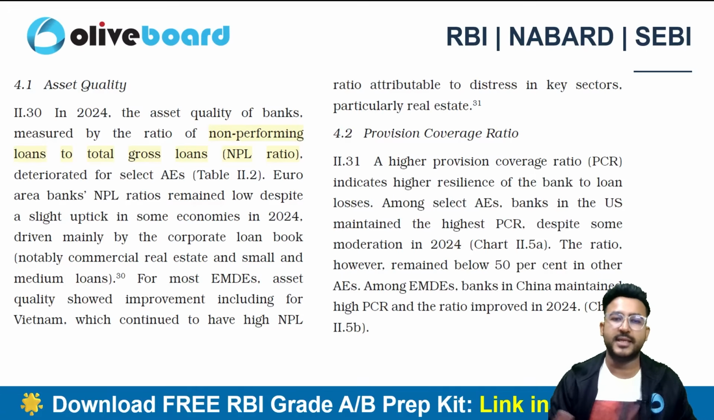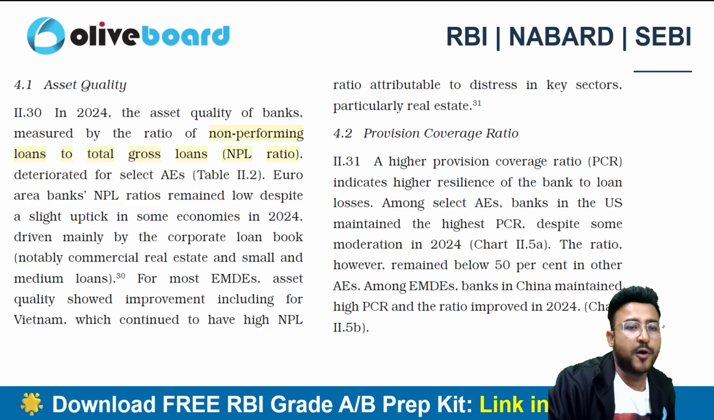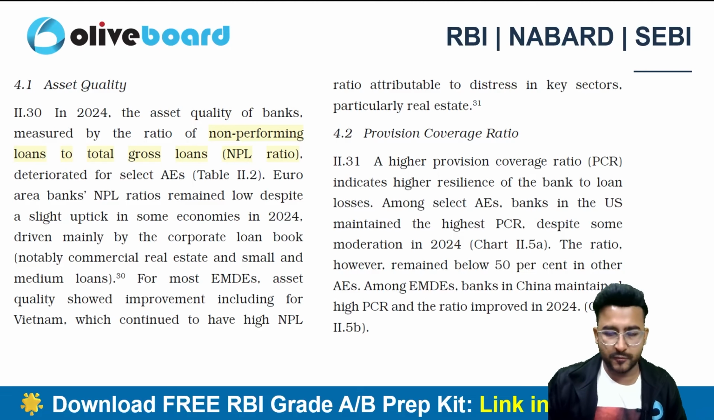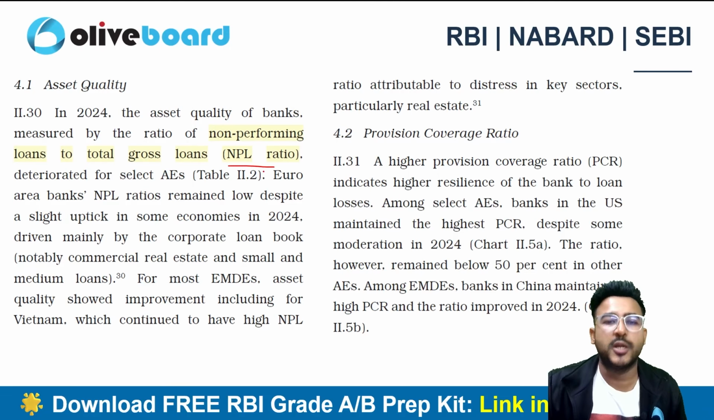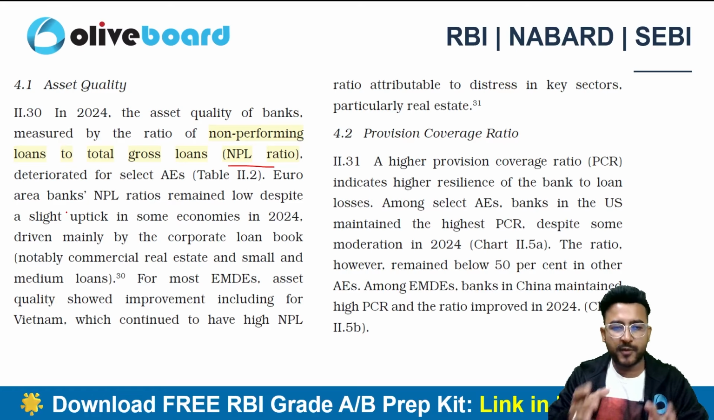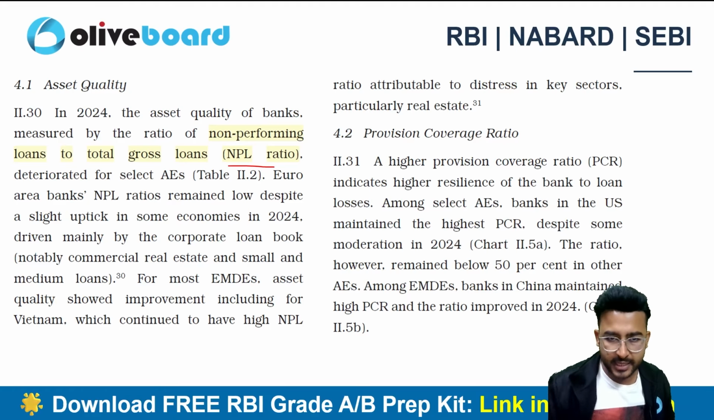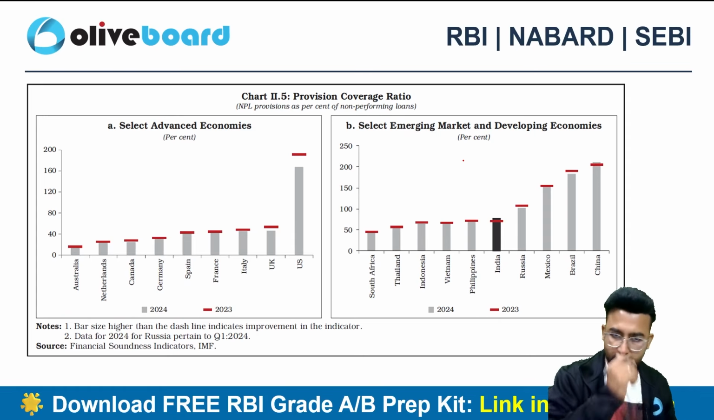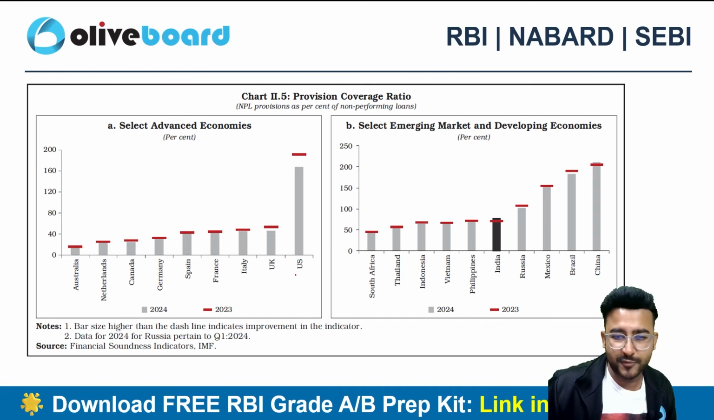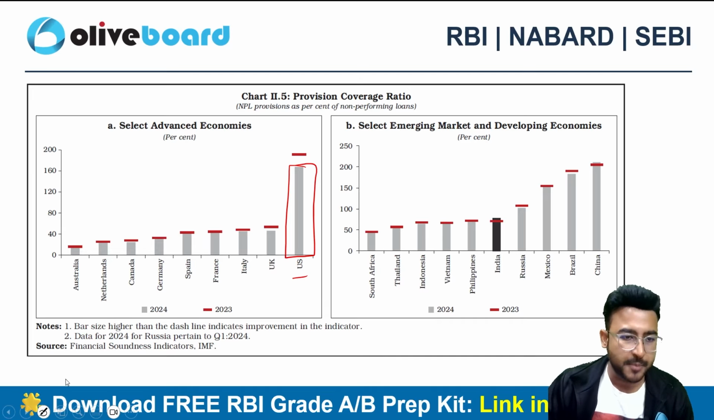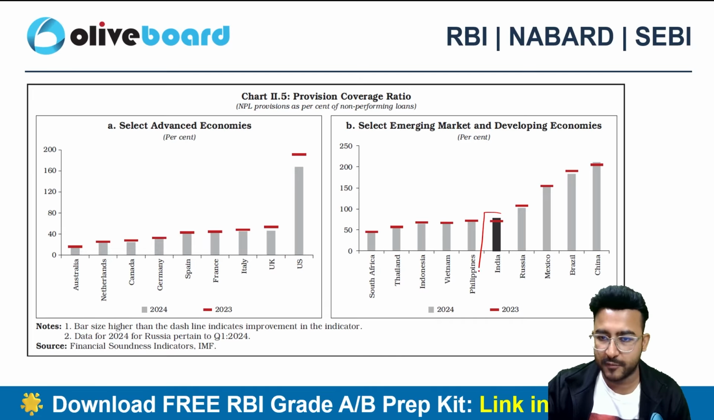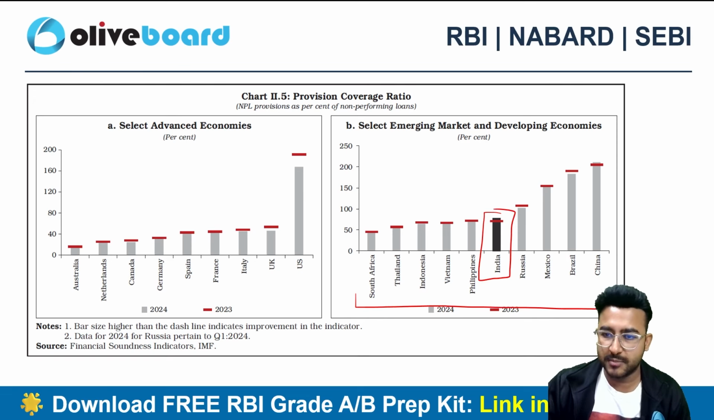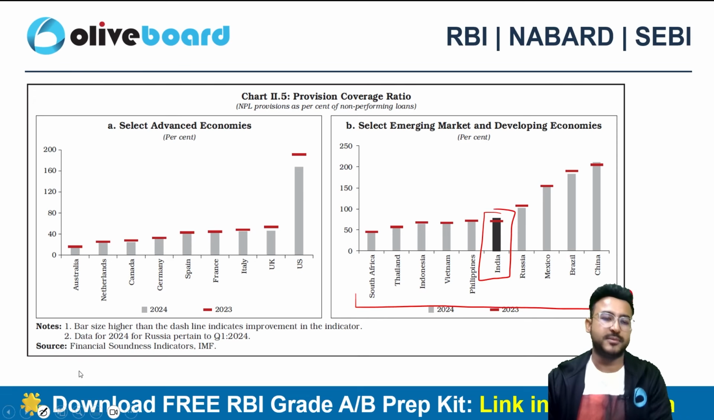And if we talk about the asset quality, the non-performing loans to the total gross loans, we call it the NPL ratio. This is not the NPA ratio, this is the NPL ratio, non-performing loans to total gross loans, right? Again, it has reduced, and the provision coverage ratio is also strong. And here we are only talking about the global banks. So you can have a look at the provision coverage ratio of the United States, the data is of 2024, as compared to the other countries, and we can see the position of India as well in the emerging market and developing economies, right?